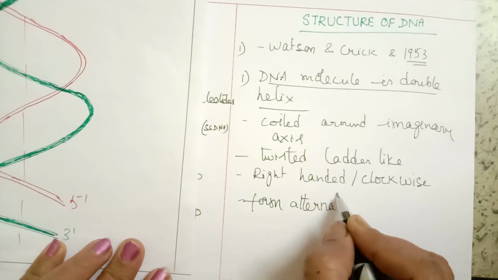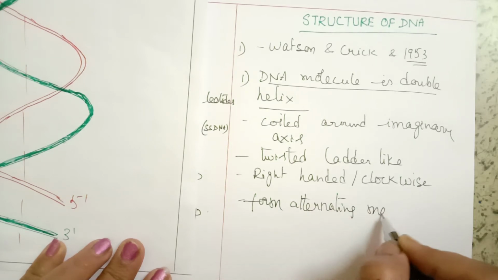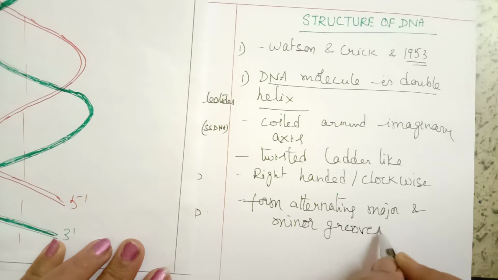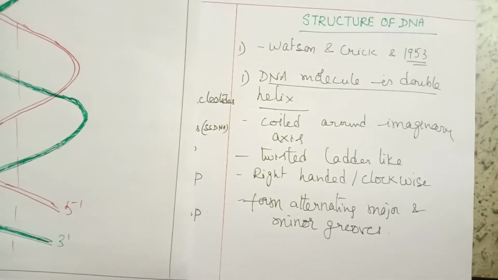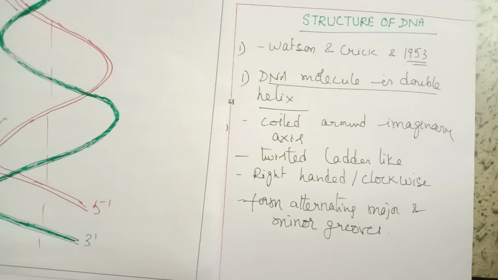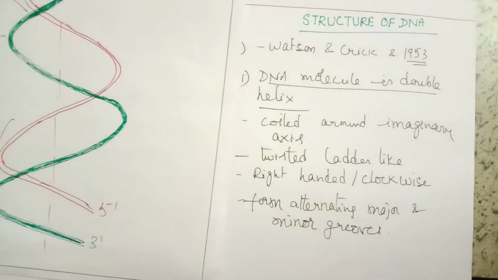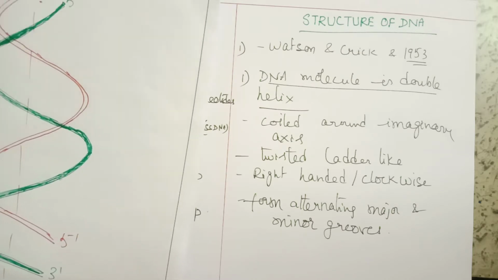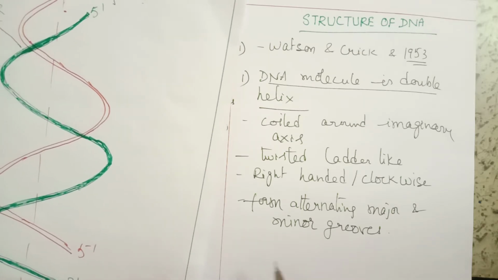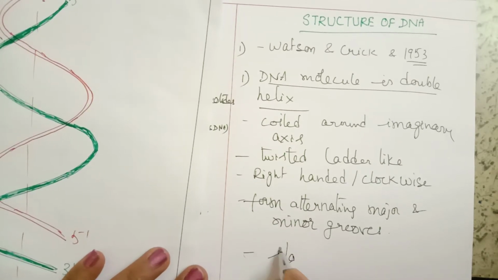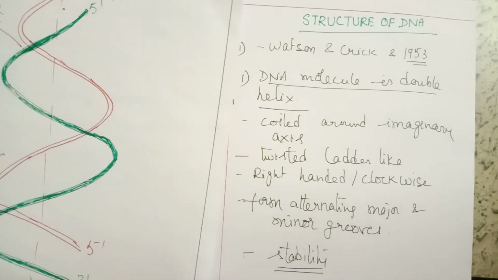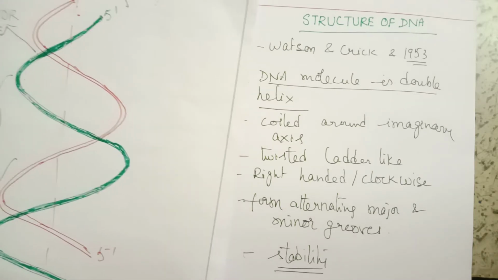That is how the double helical structure is formed. This double helical structure also gives stability to the DNA molecule.